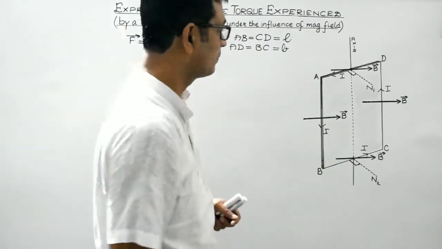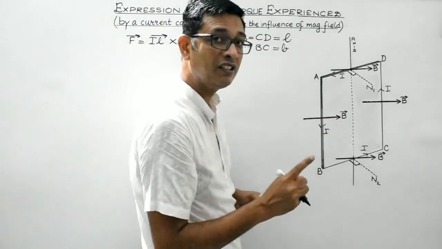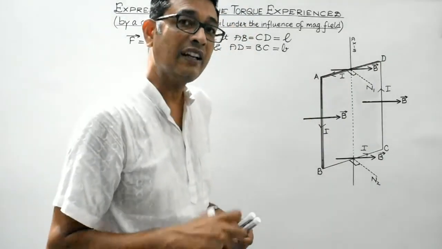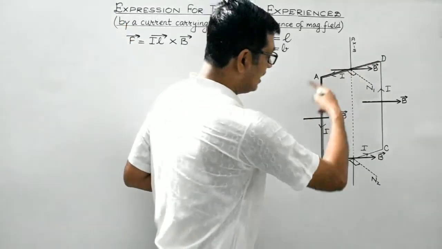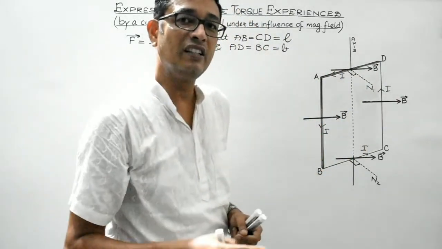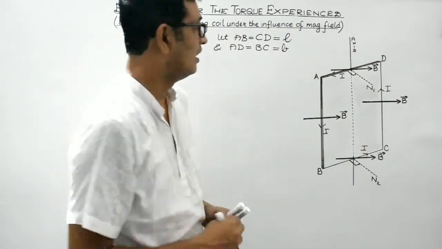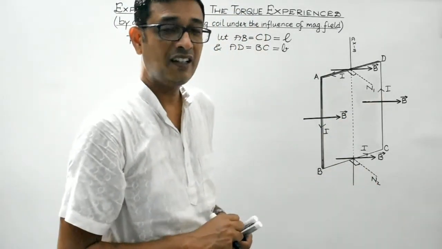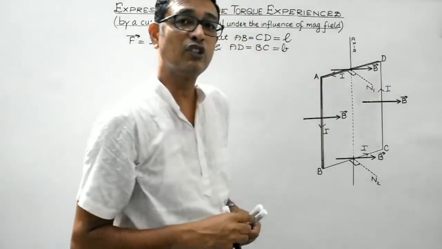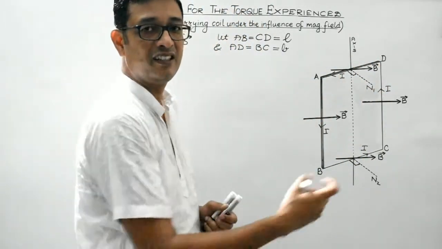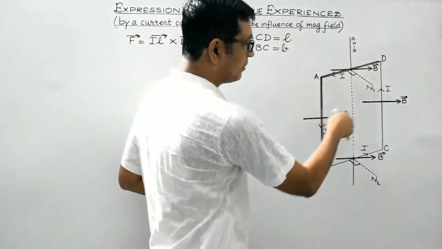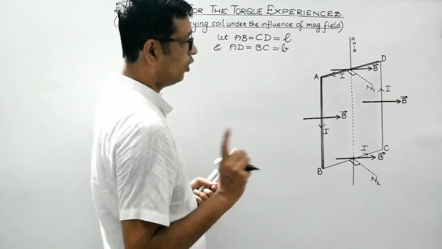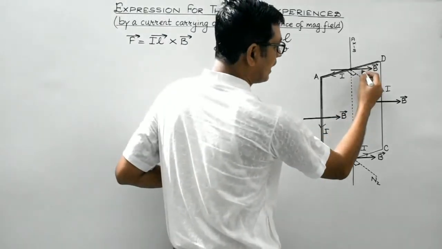So again I repeat students, I have considered a rectangular current carrying coil A, B, C, D whose dimensions are L and b. And I have considered I to be the current flowing through this rectangular coil in the anti-clockwise direction. Right? N1, N2 are the normals to the plane of the coil. And this current carrying coil is under the influence of uniform magnetic field directed from left to right, represented by these set of parallel lines. Clear students? Okay. Also let this be angle theta.